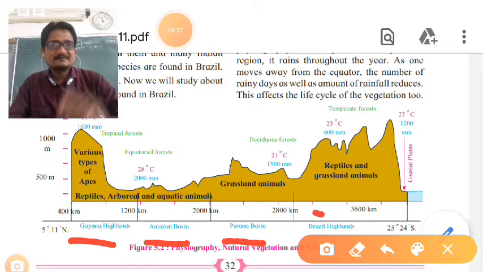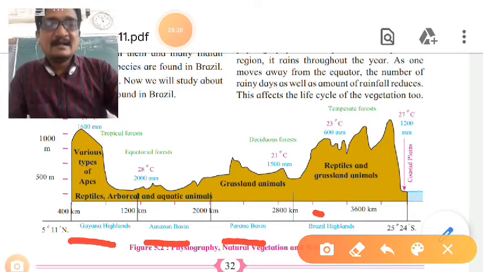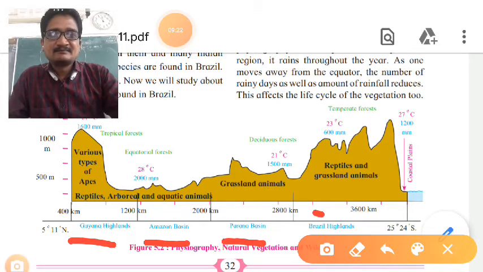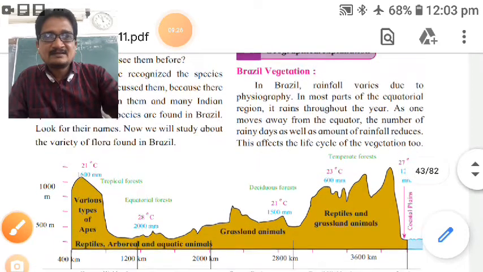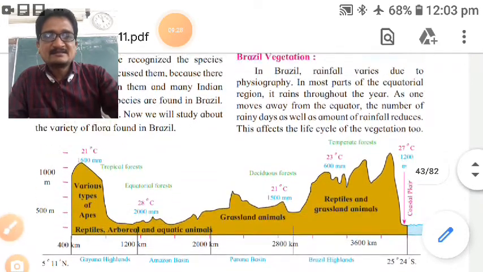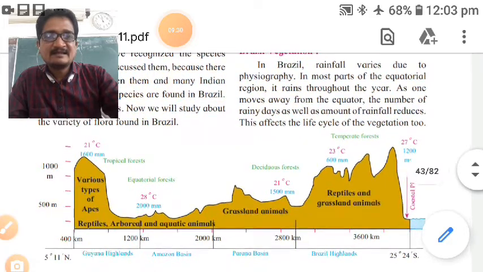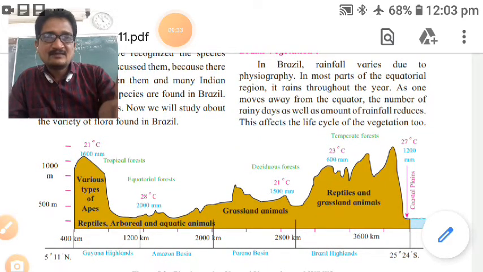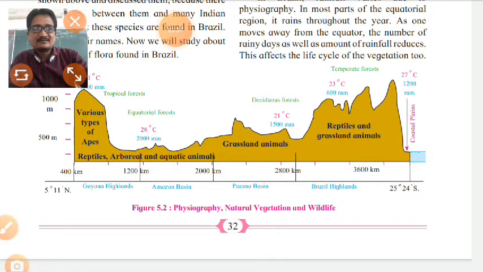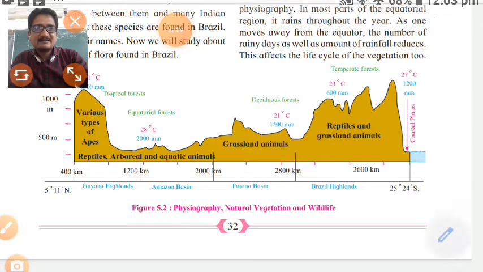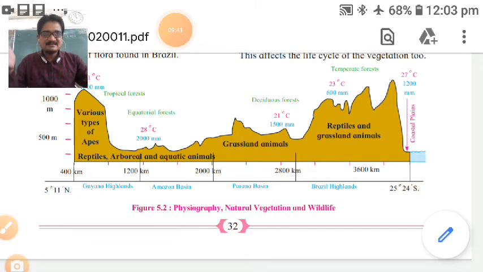Heights in meters are given here. Distance also, 400 kilometers, 1200 kilometers, that is the extent of Brazil.